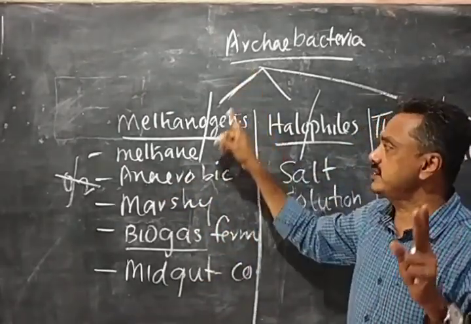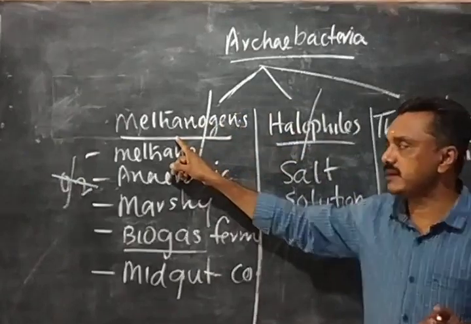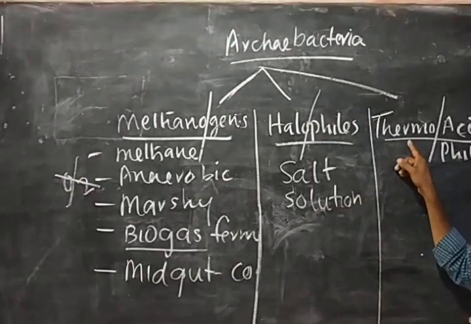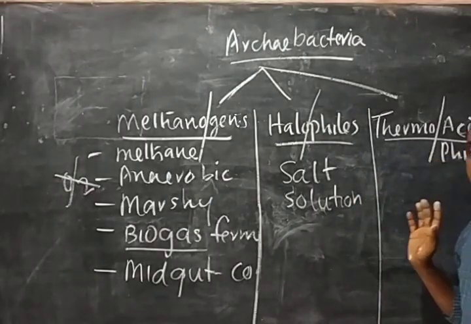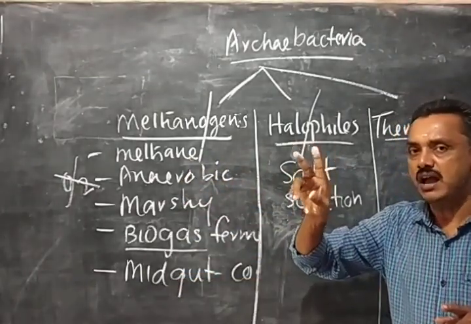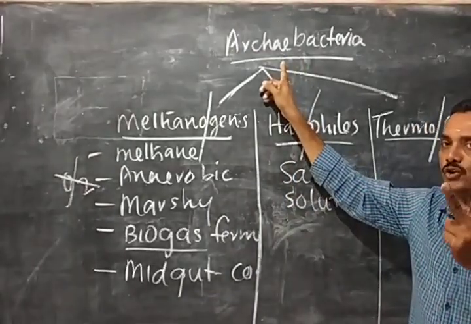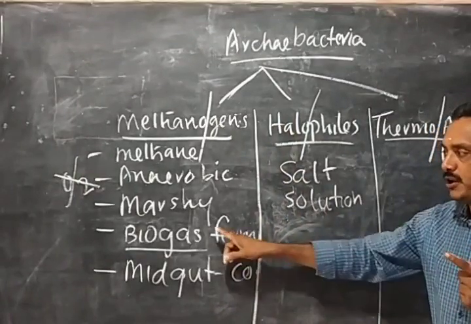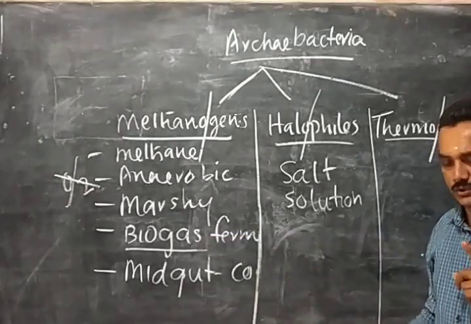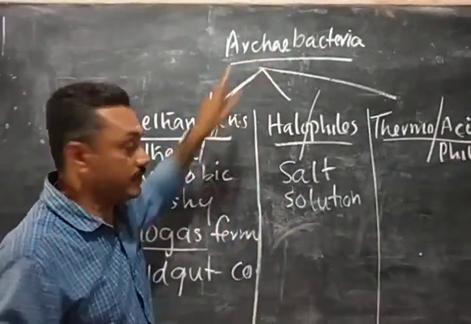They are grouped into three classes: methanogens, halophiles and thermoacidophiles. Methane producing archaebacteria are called methanogens. Those living in salt solution are called halophiles. Hot acid medium bacteria are called thermoacidophiles. Of that, this is important. A question carrying 2 marks: write notes on archaebacteria. Biogas fermenter is more important, the bacteria present in biogas fermenters. So remember that these are about the group of organisms called archaebacteria.